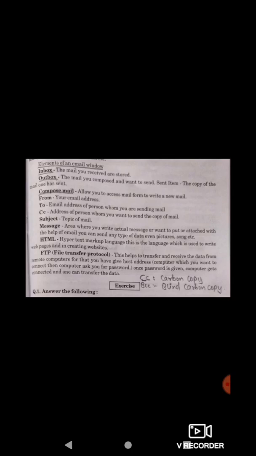Similarly, in computers, if you want to transfer any file, file transfer protocol helps us. And this is done with the help of username and password. Like if you try to relate in ShareIt also, we have this QR code to scan, or it asks us for a permission. Similarly, in order to connect or to transfer files from one computer to the other, we need an ID and password.